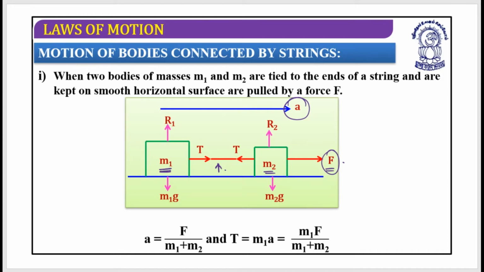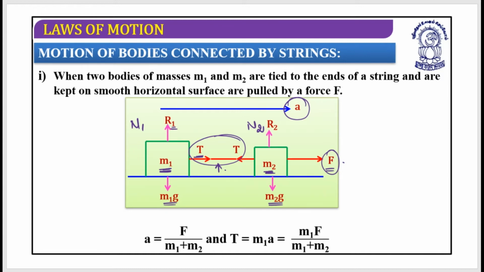This is m1 and this force is m1g, and for m2 it is m2g. The normal reactions, which we can write as R or N, are N1 and N2. As the two bodies are connected by a string, a tension force would be acting. Look carefully: the tension on m1 acts in this direction, because tension is always away from the body.